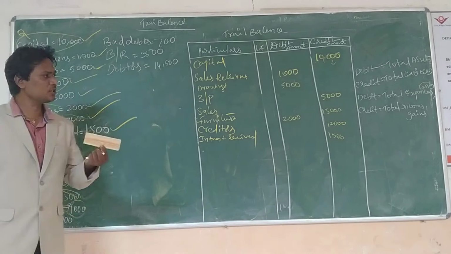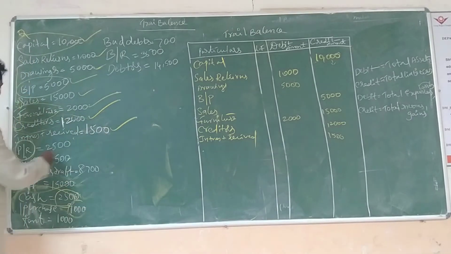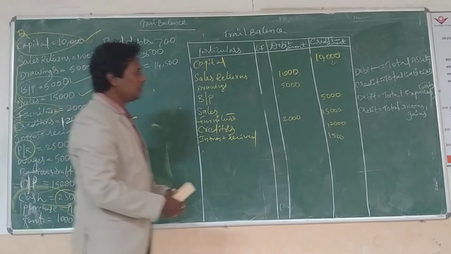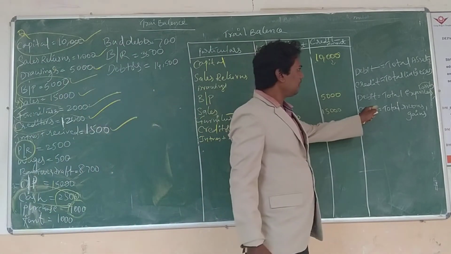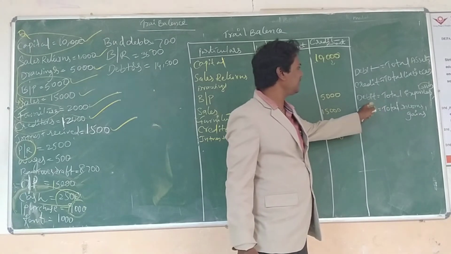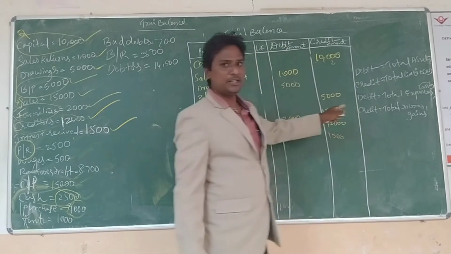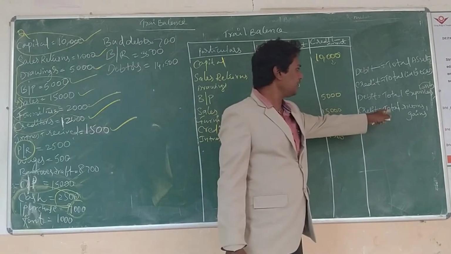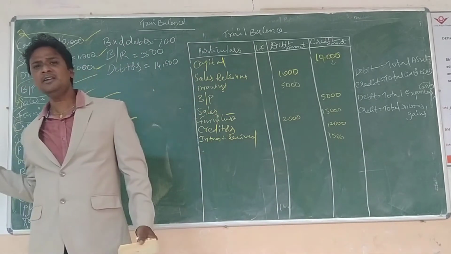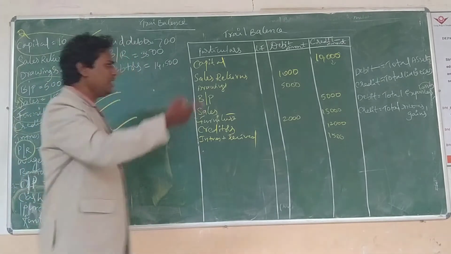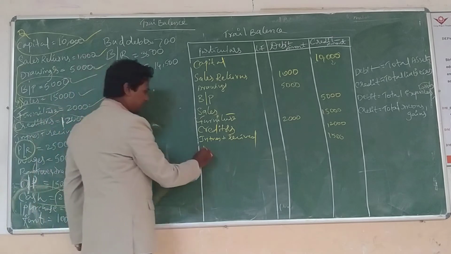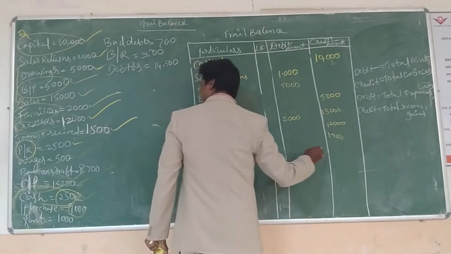Because that particular asset is damaged, purchase returns goes to which side? We are getting some amount back, so it goes to liability or income. We consider it as total liability, total income and gains, because we are earning the same amount into the organization when the purchase return takes place. So purchase return, how much? Purchase return 2500.